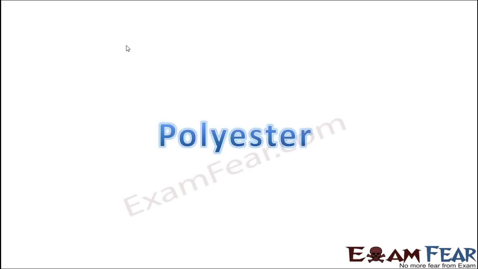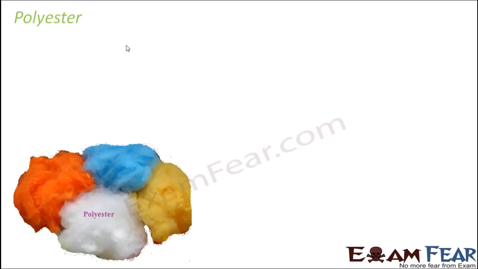Now the third artificial fiber is polyester. The name says poly. Poly means multiple, many. Ester. So it is again a polymer which contains many ester linkages. Now what is an ester linkage? You will study all this in higher classes, but okay, I'll give you a brief introduction to it.